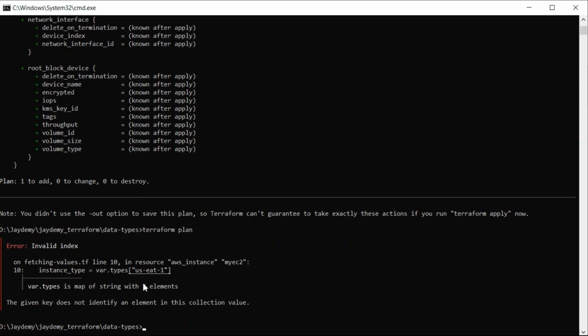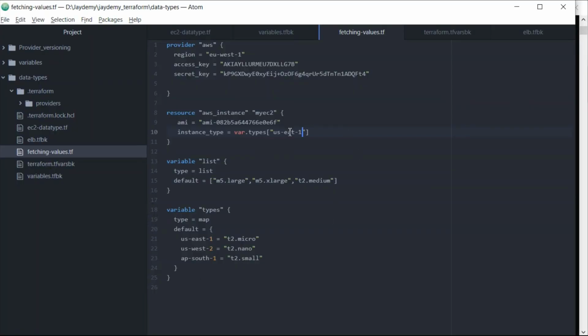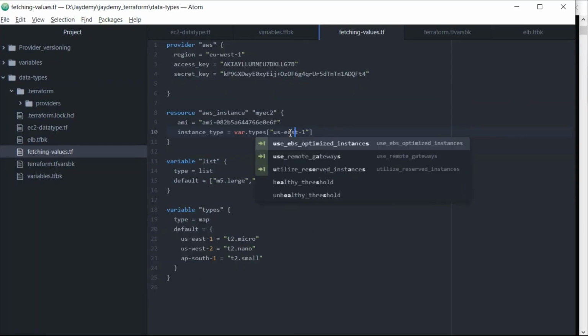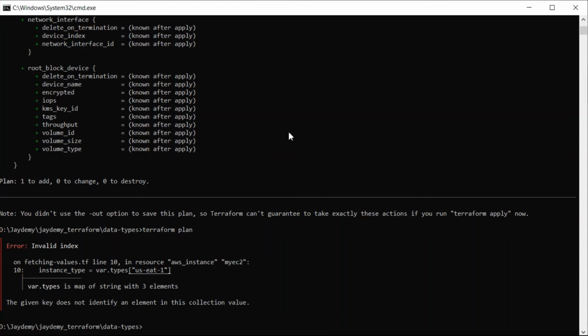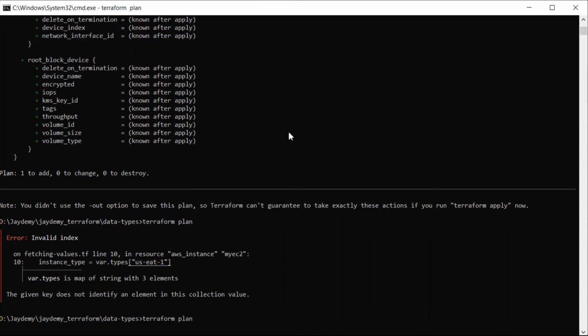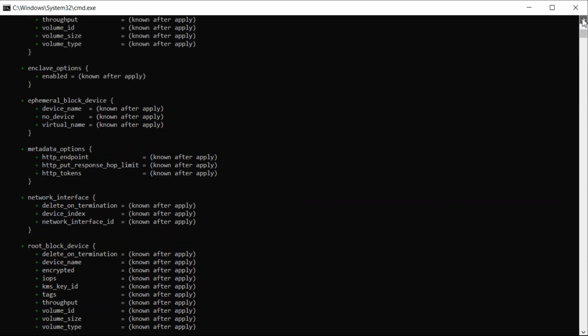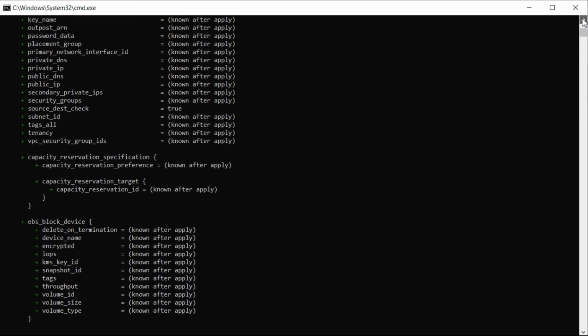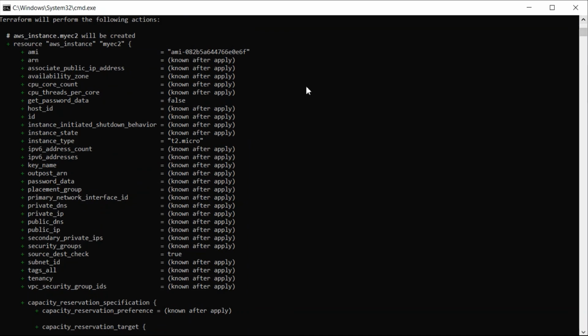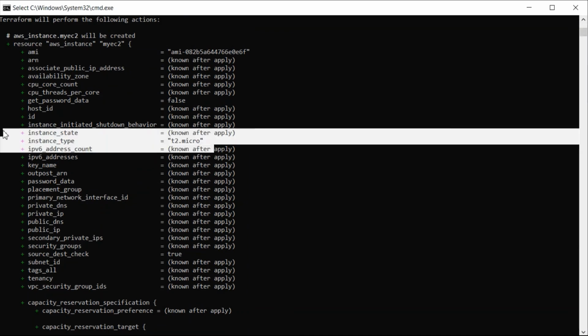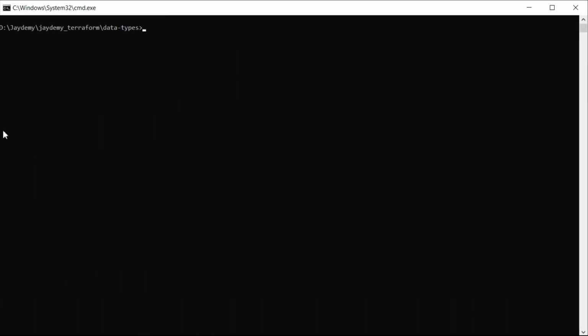We need to use us-east-1. No hurry, take your time and provision. If you hurry, everything gets messed up. Make sure you are doing it perfectly. Just verify whether this is taking t2.micro or not. Yep, you can see t2.micro is now being taken when you use the map.